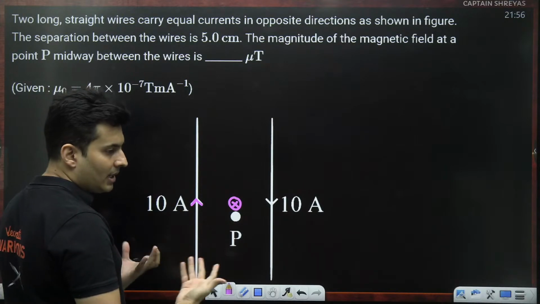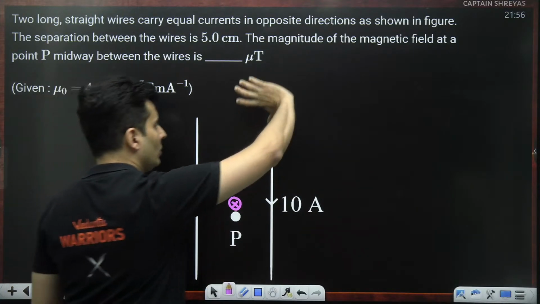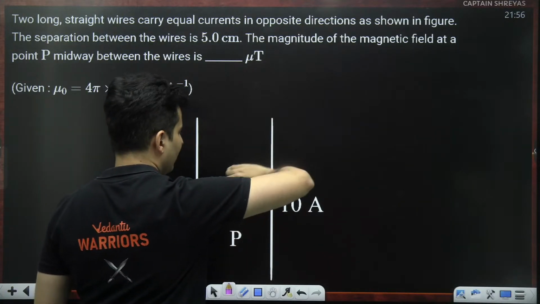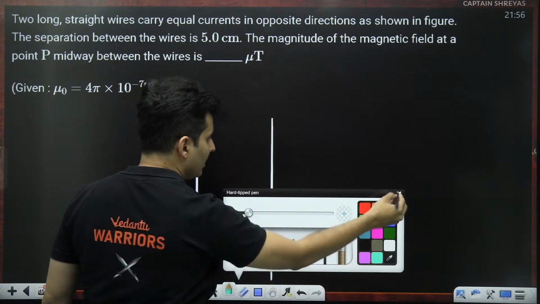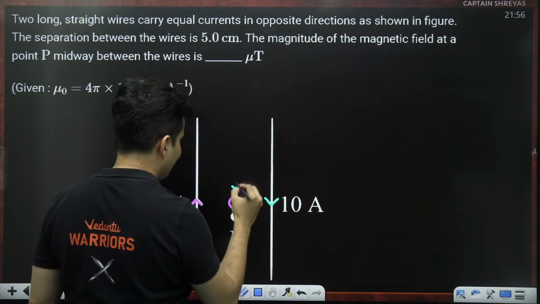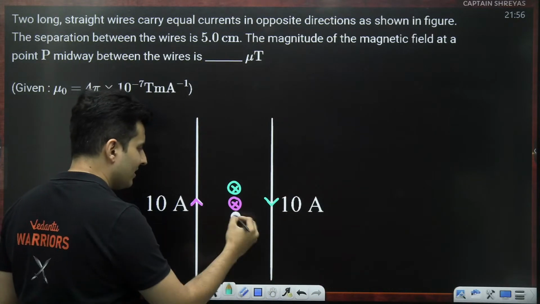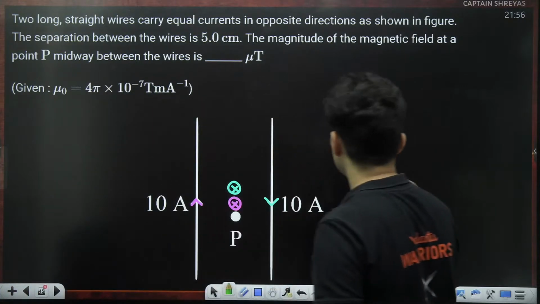I'm just checking whether they cancel or they add. Due to this current, curl your fingers. Again, it is going inside only. So fair enough, the answer is at least not 0. But since the distances are the same, it becomes easy for me to solve.